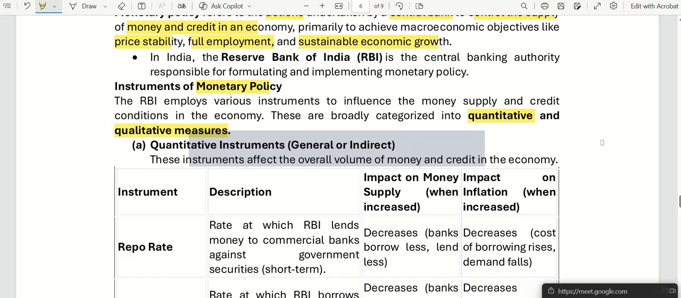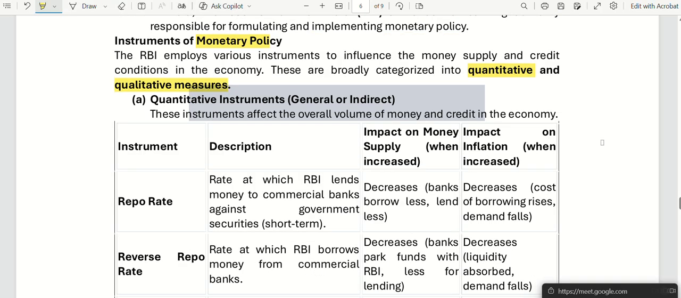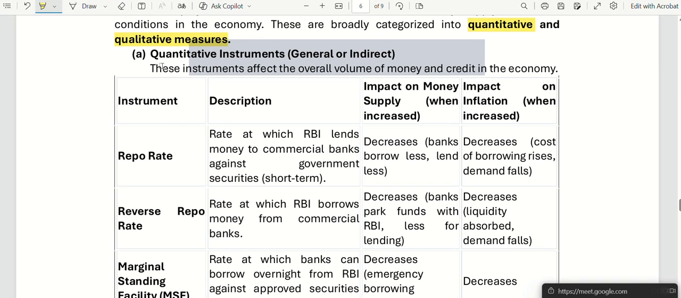Okay, measures means measurement tools. One is quantitative, one is qualitative. So we will understand the quantitative instruments used by RBI for monetary policy.